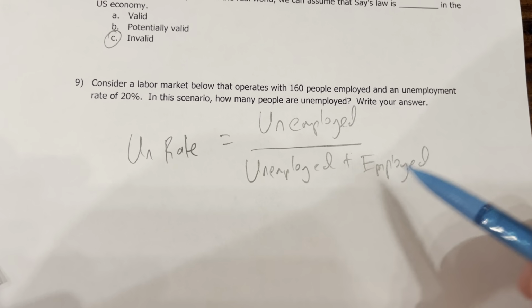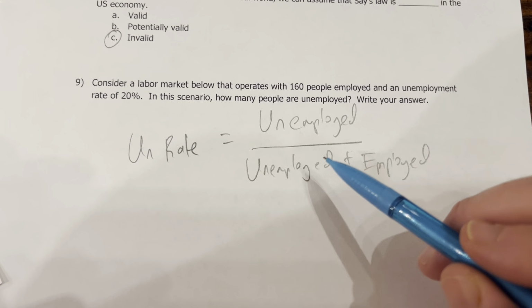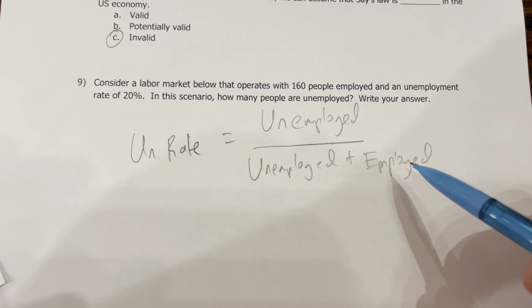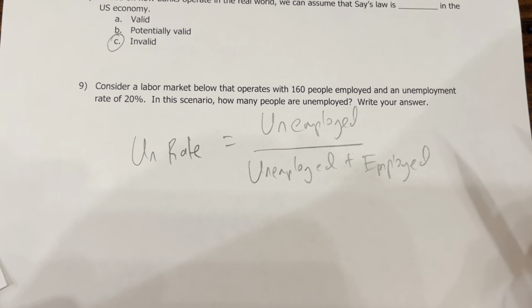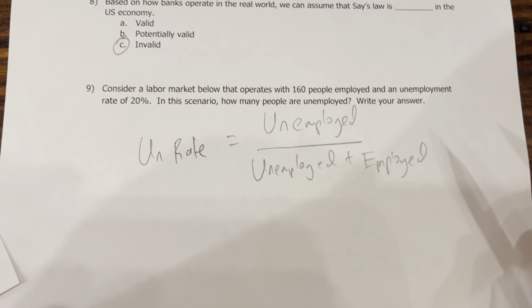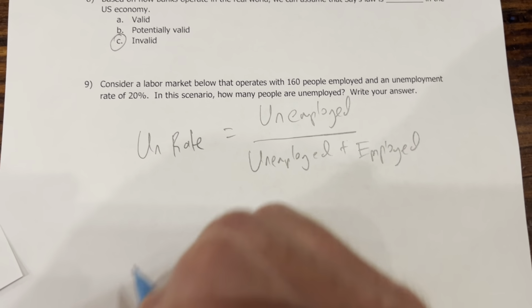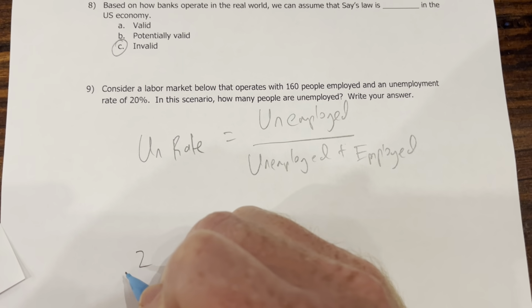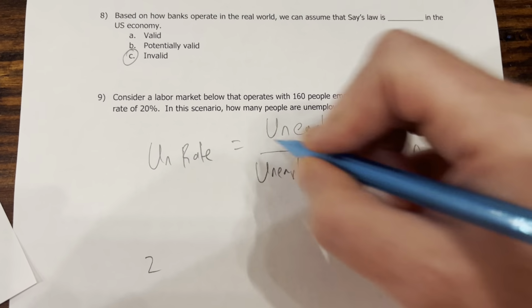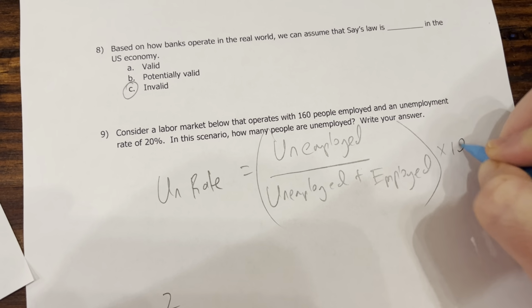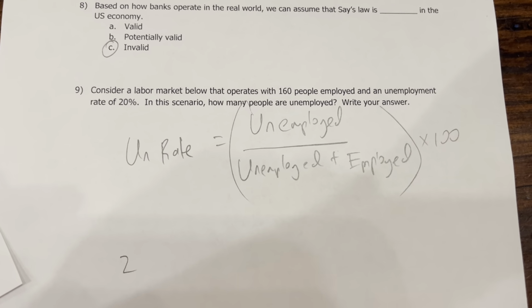That's the labor force right there. The labor force is everyone unemployed and everyone employed, okay? So what's kind of difficult about this question is if you start trying to fill in the variables, what you would have is the unemployment rate is 20%, okay? And technically this is all times 100 just because we're going to turn this into a percent.